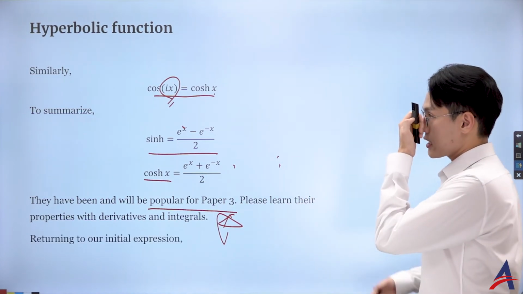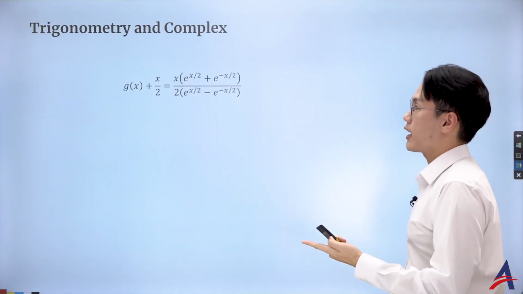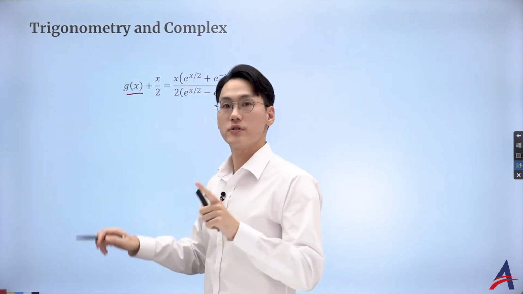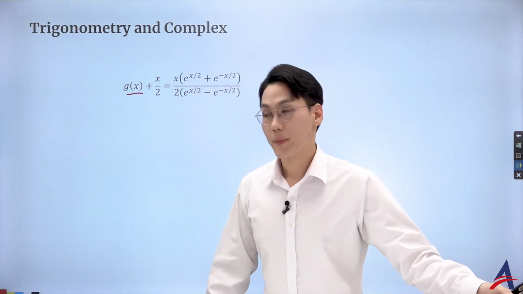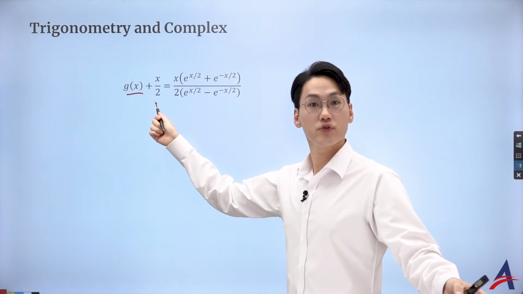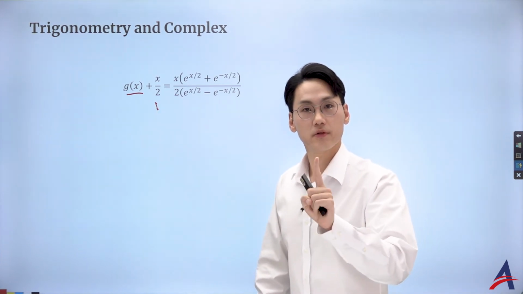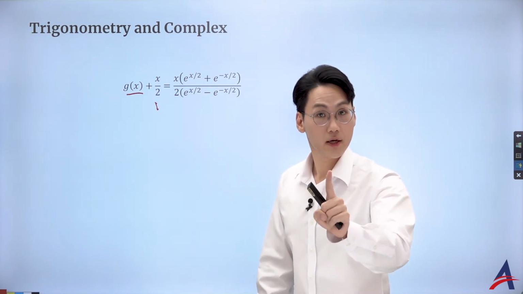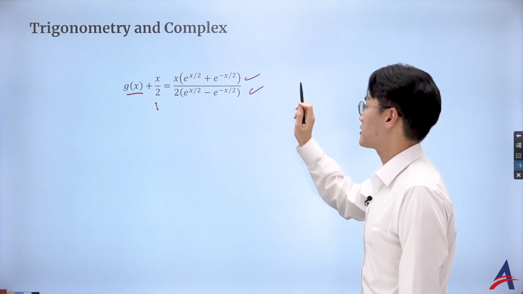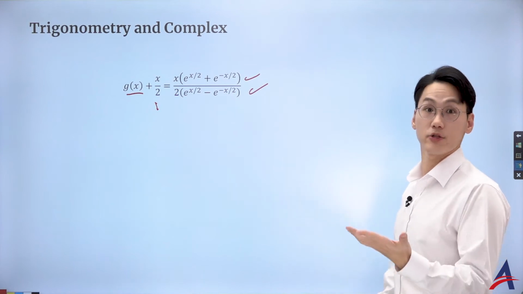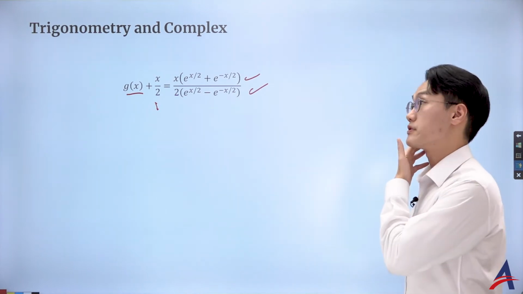So let's have a look at our initial expression. What we had was this generating function that we derived, but then added x over 2 to get rid of the odd terms. So now I'm only dealing with the even terms. And we had this fancy step of dividing top and bottom by e to the power of, I think it was negative x over 2.